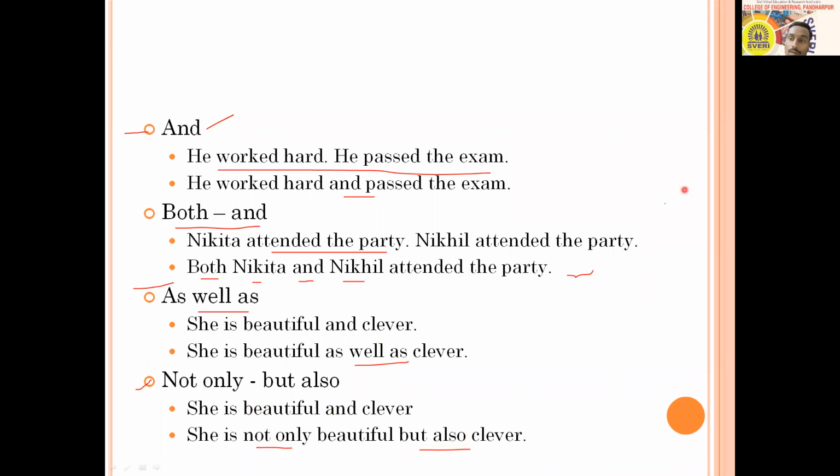In that case, you have to think about the words. They should be in the same class. What I mean by the same class here is that beautiful and clever are both adjectives. So you can connect them with not only but also. You cannot connect one adjective and one noun with not only but also. Both nouns, both verbs, both adjectives, both adverbs can be connected with not only but also.